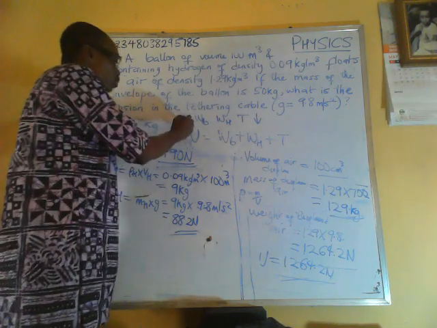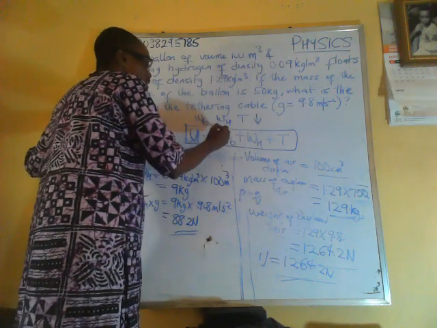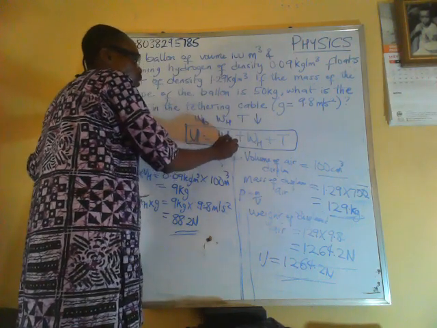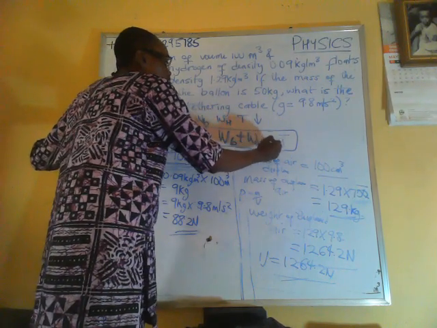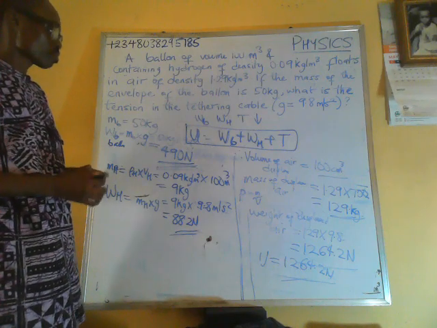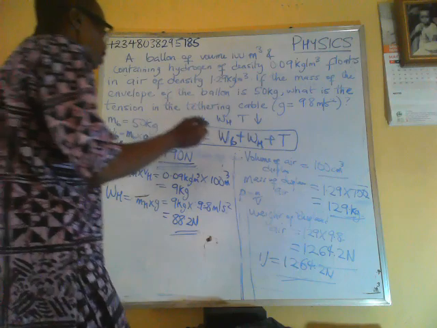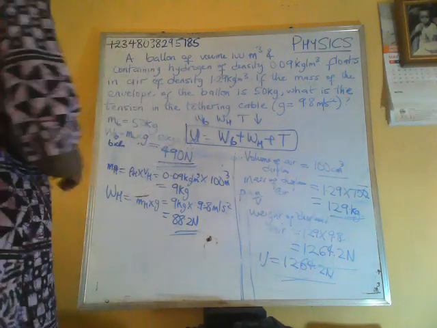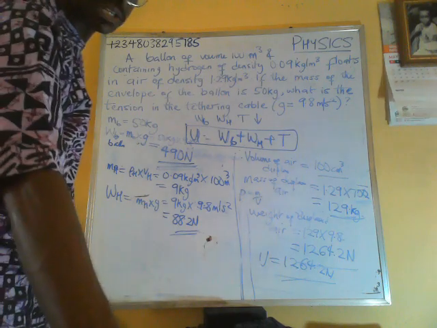So we can put that into this equation and solve for tension. The up thrust is equal to weight of balloon plus weight of hydrogen plus the tension in the tethering cable. So let me just rub off the board so as to have some space.